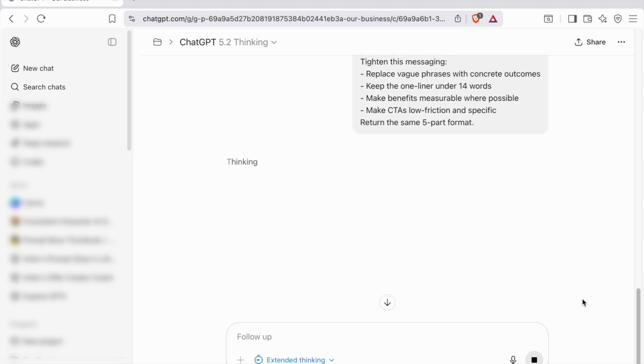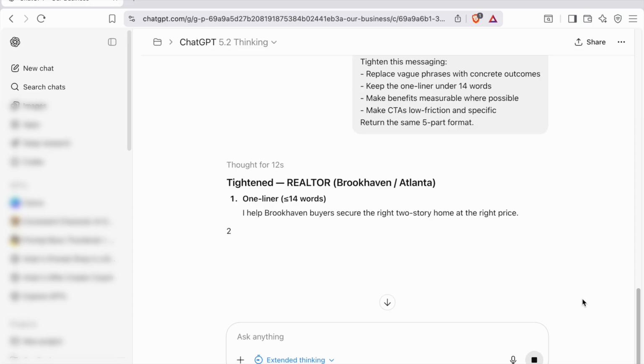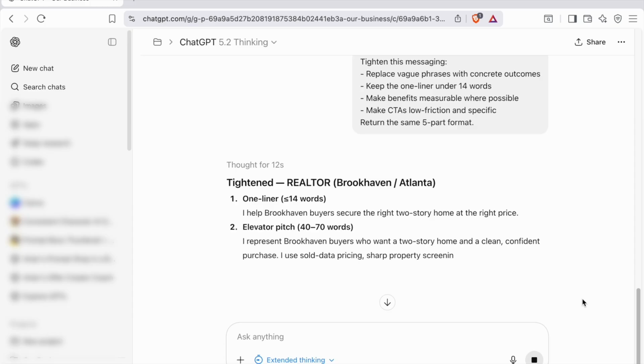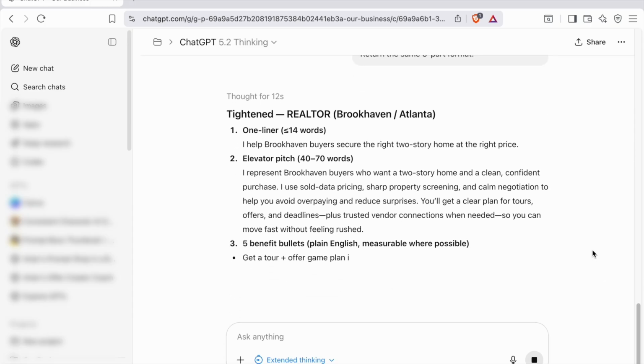And here's our prompt. Tighten this messaging. Replace vague phrases with concrete outcomes. Keep the one-liner under 14 words. Make the benefits measurable where possible, and make the calls to action low friction and specific, and return the same 5-part format. So here we come back with things that are more concrete.